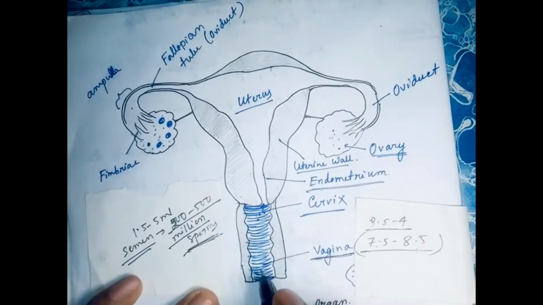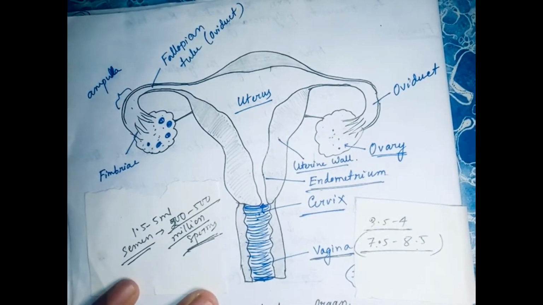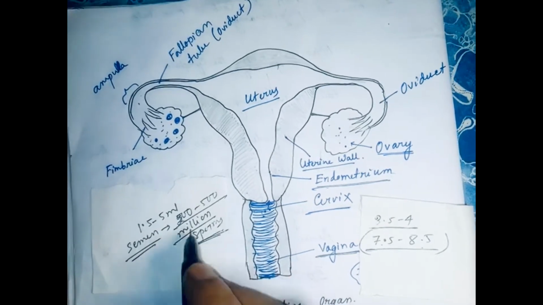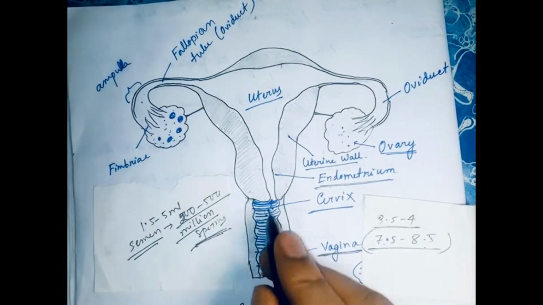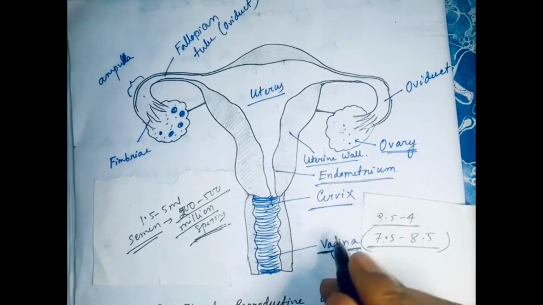Let's see. The first barrier is the acidic pH of the vagina. Sperm can survive in alkaline medium because the pH of sperm is 7.5 to 8, but in the vagina the pH is 3.5 to 4, which is extremely acidic. So in the vagina sperm cannot live or penetrate because it loses motility. So what will be next? From these 200 to 500 million sperm, some will die or cannot cross the vagina and enter the cervix because of the low pH of the vagina.